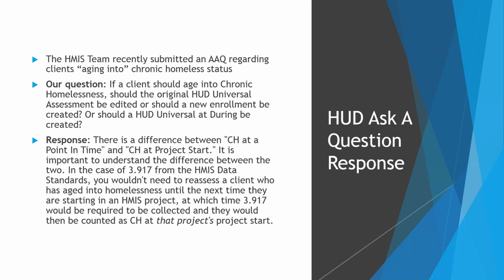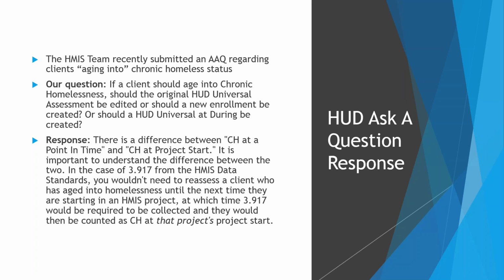So to give you an example of what that means, let's say a client is currently residing in the courtyard. When they began in the courtyard, their chronic status was no. They were not considered chronically homeless at the time when they came into the courtyard. They met all the requirements with the exception of the length of time homeless. So that was our question. What happens when the client does meet that length of time homeless requirement and becomes chronically homeless? What would we do at that point?